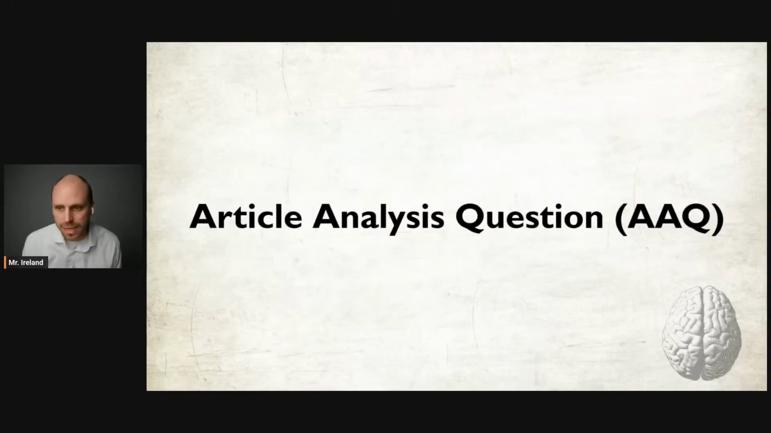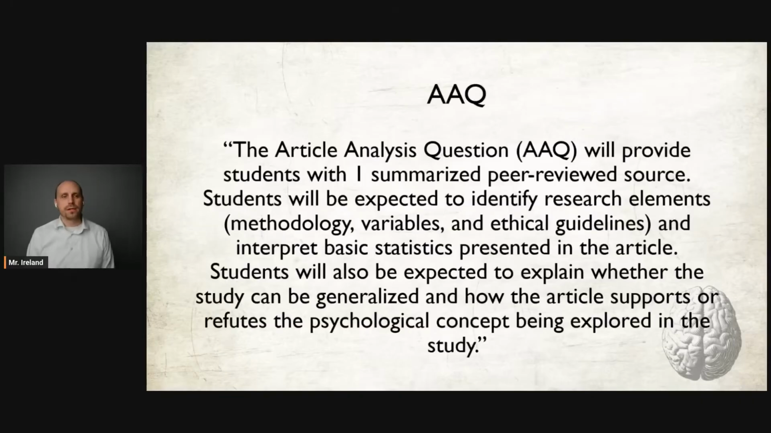The first thing we're going to look at is the article analysis question, or the AAQ. And here's the rationale behind it, according to the College Board. The article analysis question will provide students with one summarized peer review source. Students will be expected to identify research elements, methodology, variables, and ethical guidelines, and interpret basic statistics presented in the article. Students will also be expected to explain whether the study can be generalized and how the article supports or refutes the psychological concept being explored in the study.